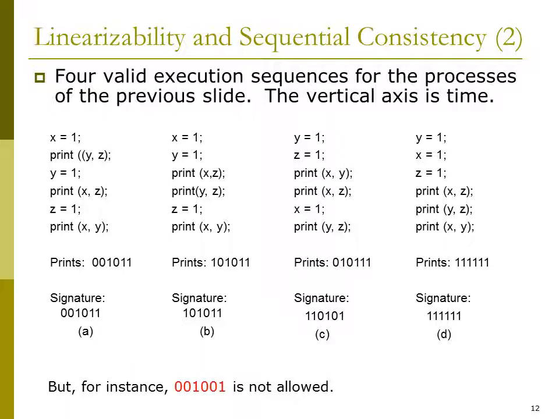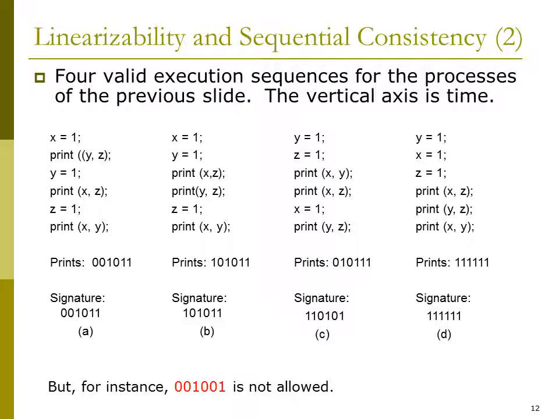Linearizability and sequential consistency. So 4 valid execution sequences for the processes of the previous slide are given here. See this first leftmost sequence: X is equal to 1, X is initialized as 1. Now print Y comma Z. What is the value of Y comma Z? X is only initialized, so there is no Y value, Z value, so it is printed as 0 0.